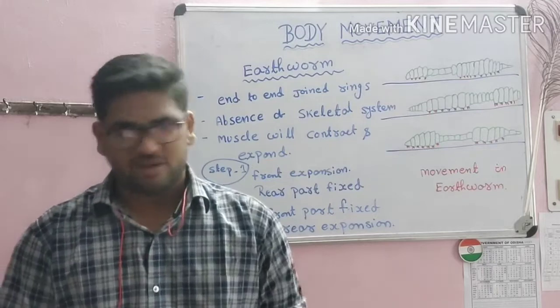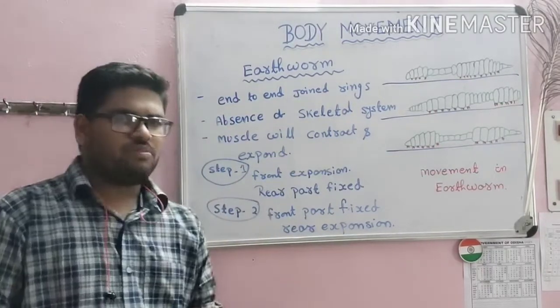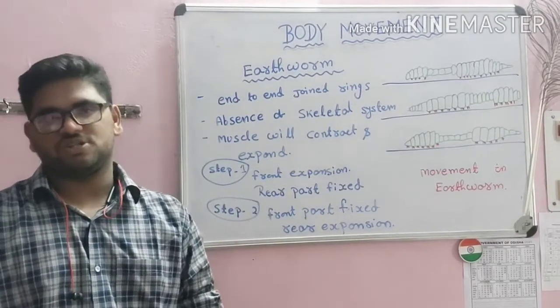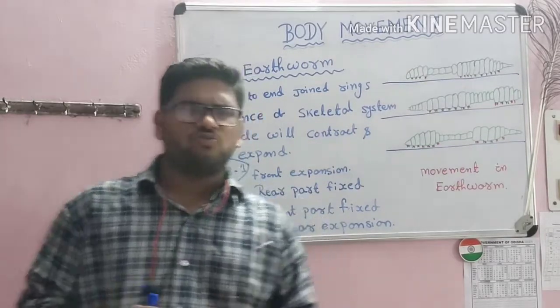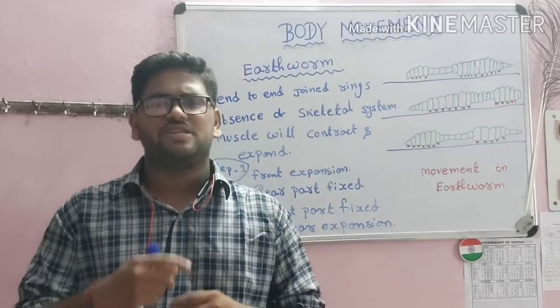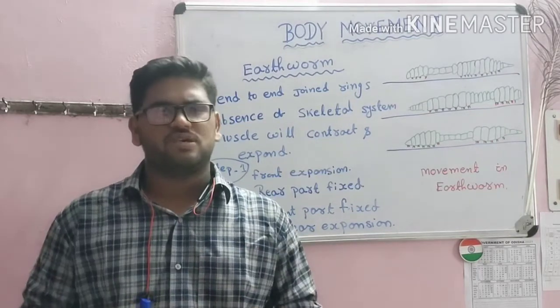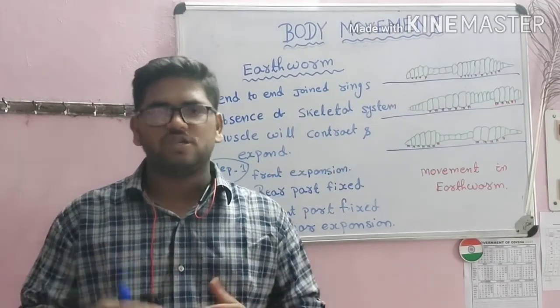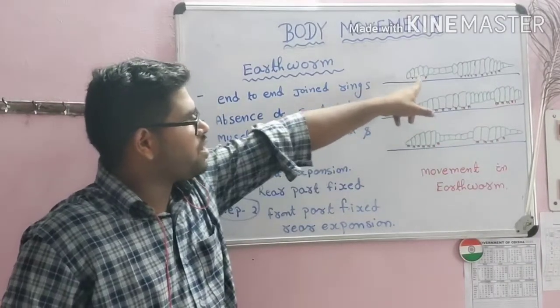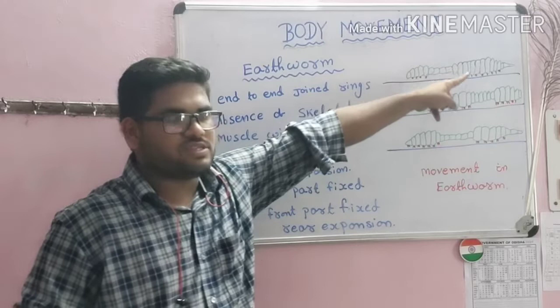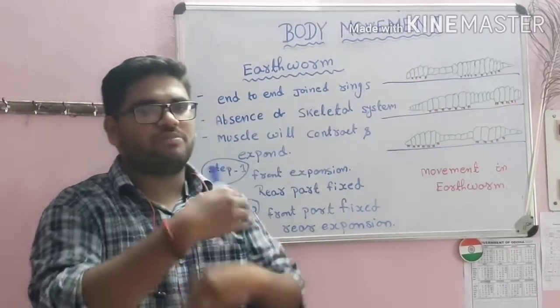Let's learn about that. The body of the earthworm doesn't contain any bony structure. It does not contain any skeleton or bone-like structure. The earthworm is made of rings. These rings have end-to-end connection with one another, and around them muscles are attached. You can see here the body of the earthworm. This is made of different types of rings, and these rings are surrounded by muscles.